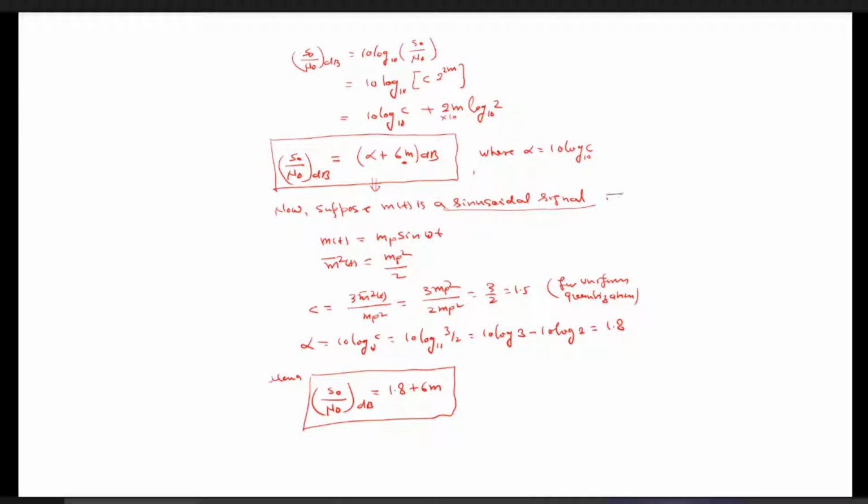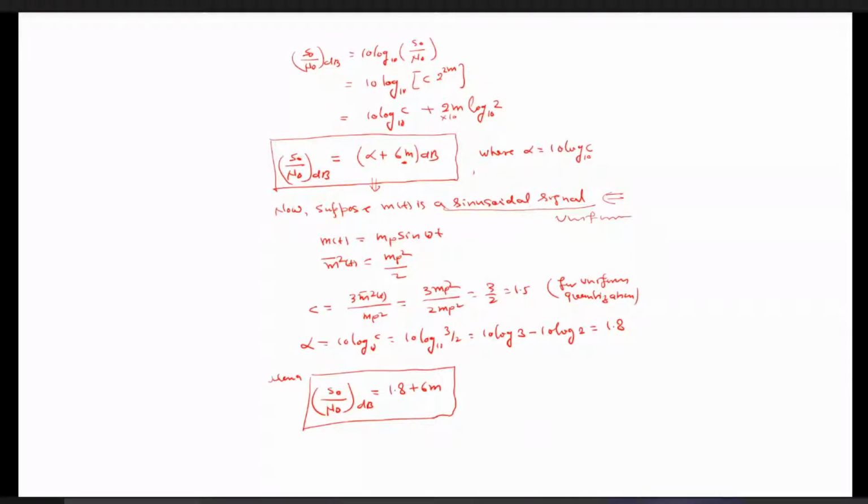This is most frequently used. Yes, because it is most frequently asked in the objective paper. That is, if our message signal m is nothing but a sinusoidal signal, then for the case of uniform quantization, what is the value of signal to noise ratio? Since we have assumed that our message signal is sinusoidal, it means that our message signal is Mp sin omega t.